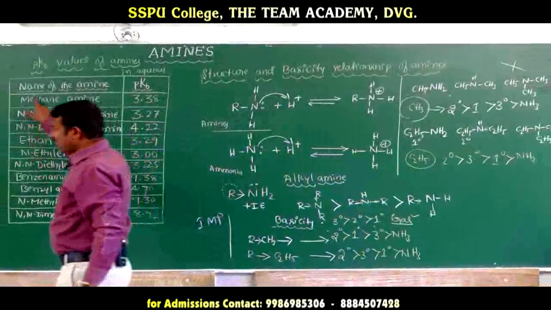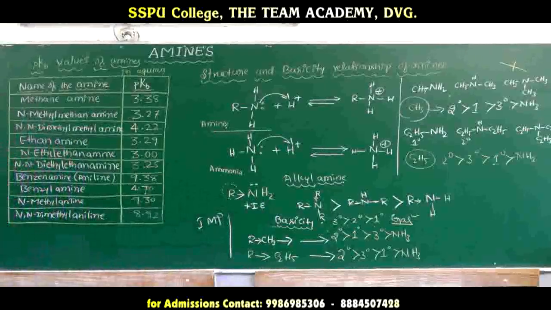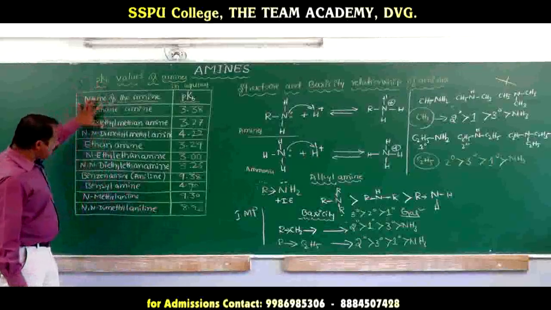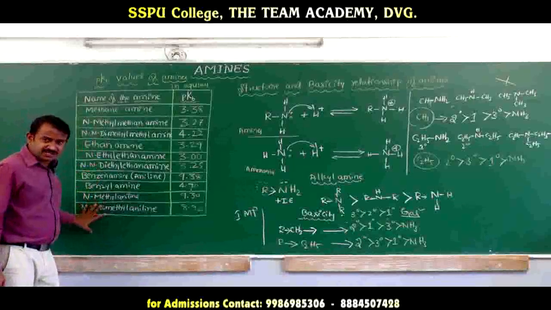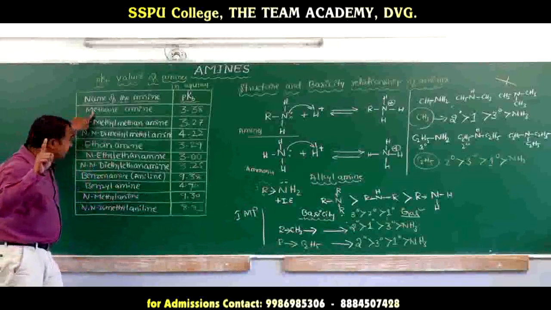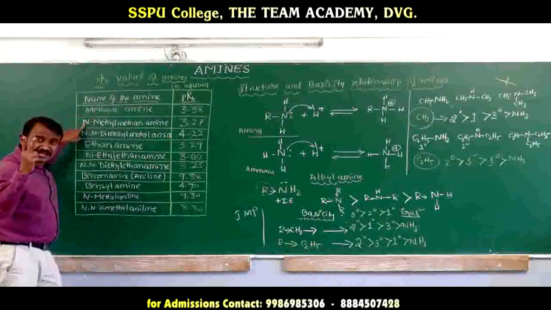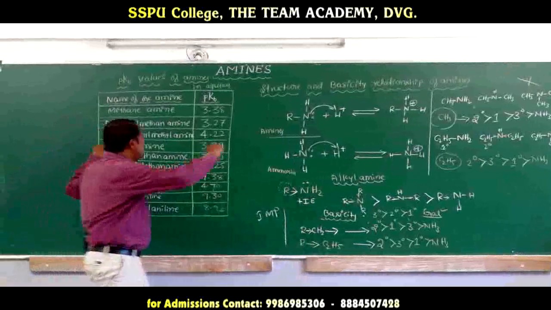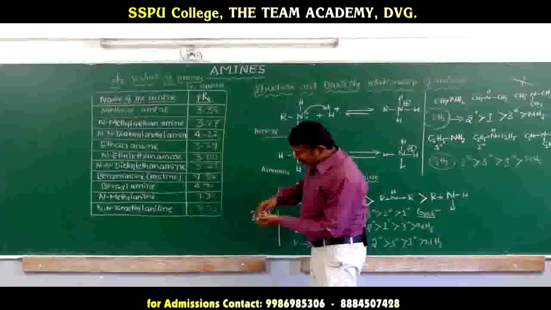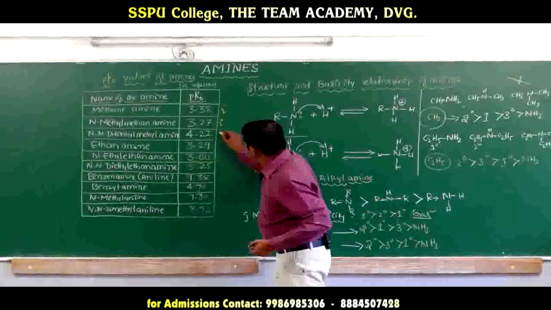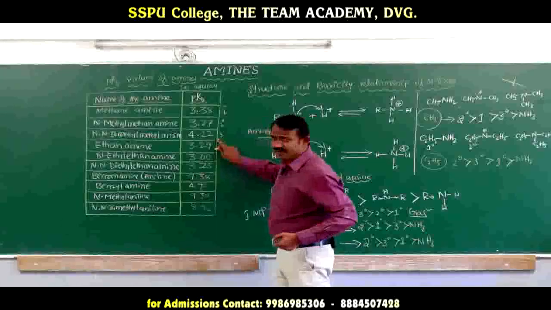Okay, we will go for one by one detailed studies. Listen here, these all have amines. In the previous class we already discussed methane amine, which is a primary amine. N-methylmethane amine is a secondary amine. N,N-dimethylmethane amine is a tertiary amine. Here, this is the secondary amine, this is a primary amine, and this one is a tertiary amine.